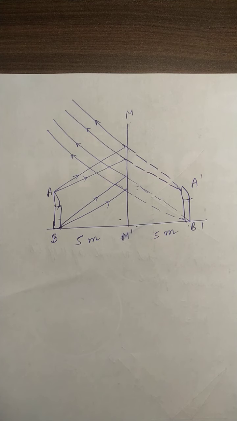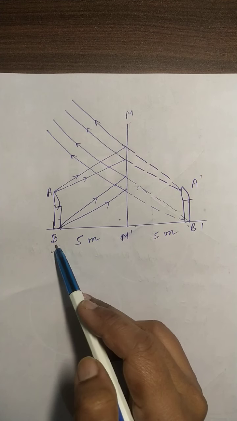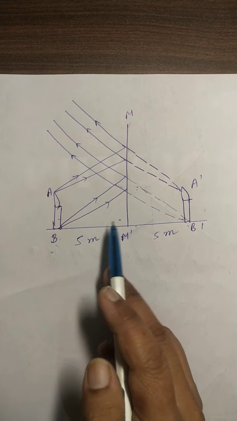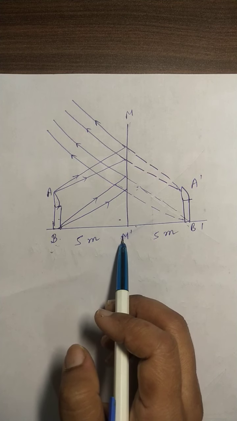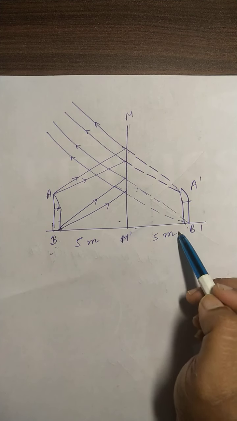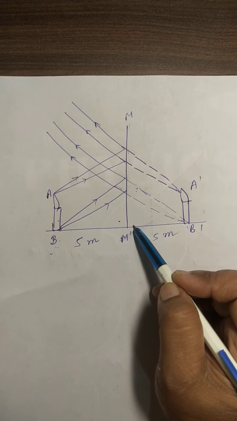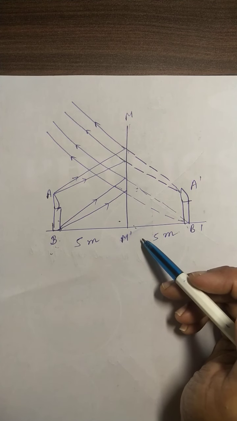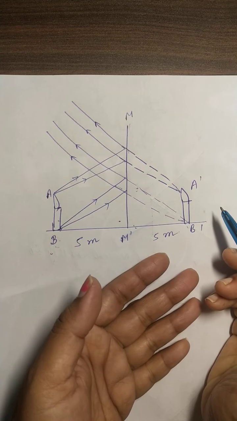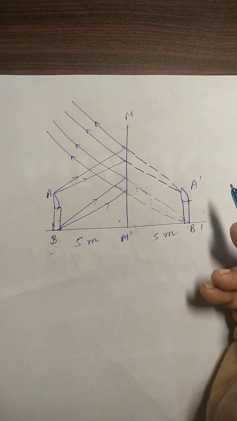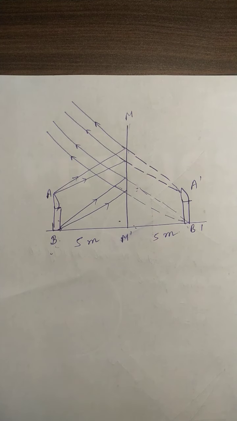I'll explain it one more time. The distance of the points AB from the mirror is equal to the distance of A dash, B dash from the plane mirror. Suppose you are standing in front of the plane mirror, your image will form like this. So this is an example of how images are formed by a plane mirror.